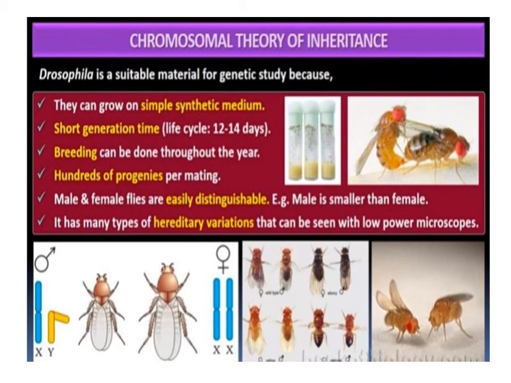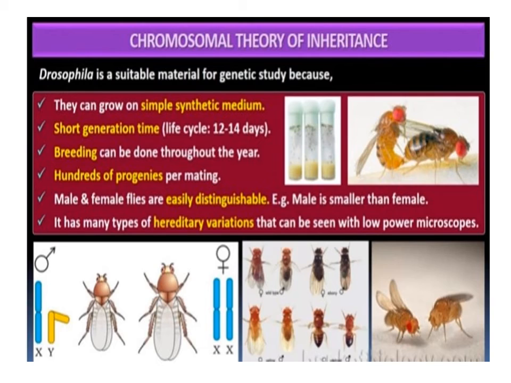Drosophila is a suitable material for genetic study because Drosophila could be grown on simple synthetic medium in the laboratory. They complete their life cycle in about 2 weeks, and a single mating could produce a large number of progeny flies.